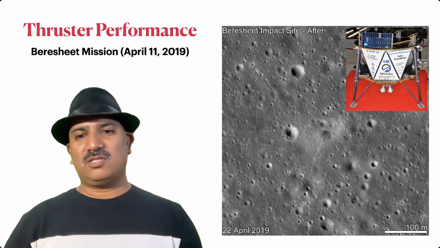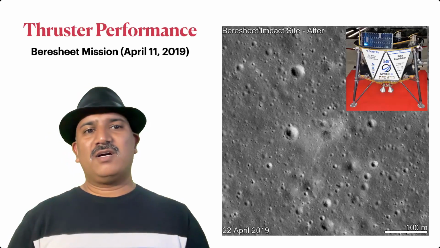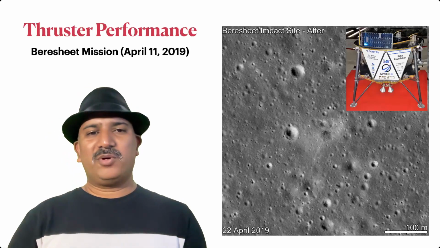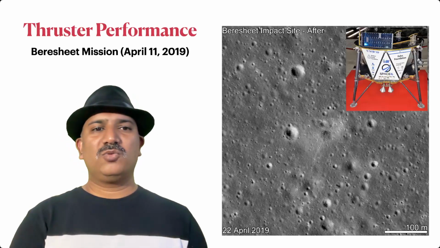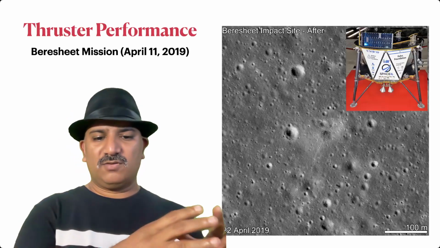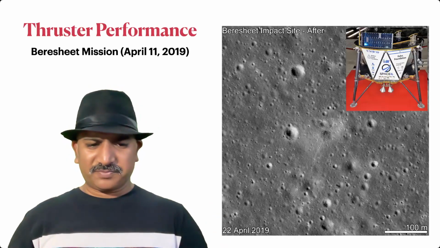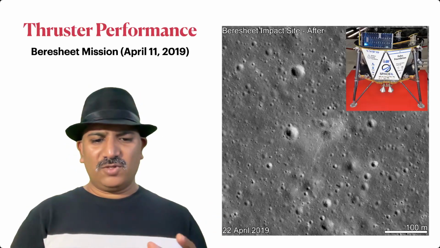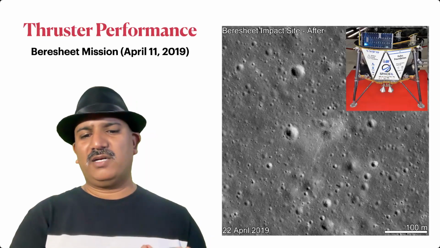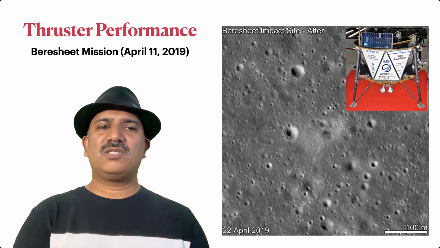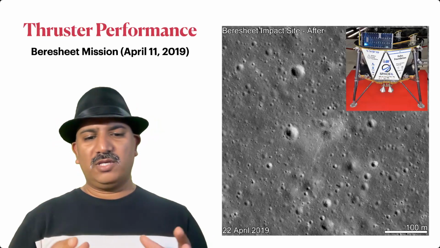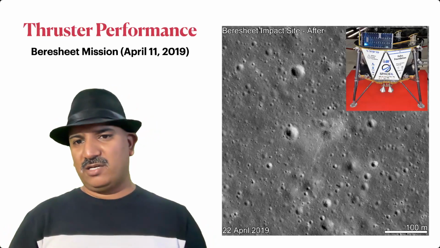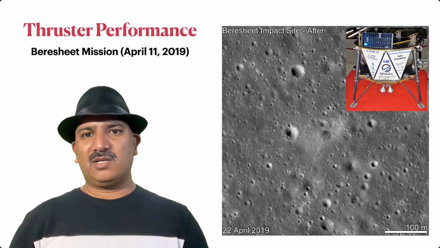In fact, as early as April 11, 2019, the Beresheet mission, this was a spacecraft which was from Israel, which was trying to go ahead and land on the moon. So this actually crash landed. So you can see in this picture the crash landing spot, which was taken later.